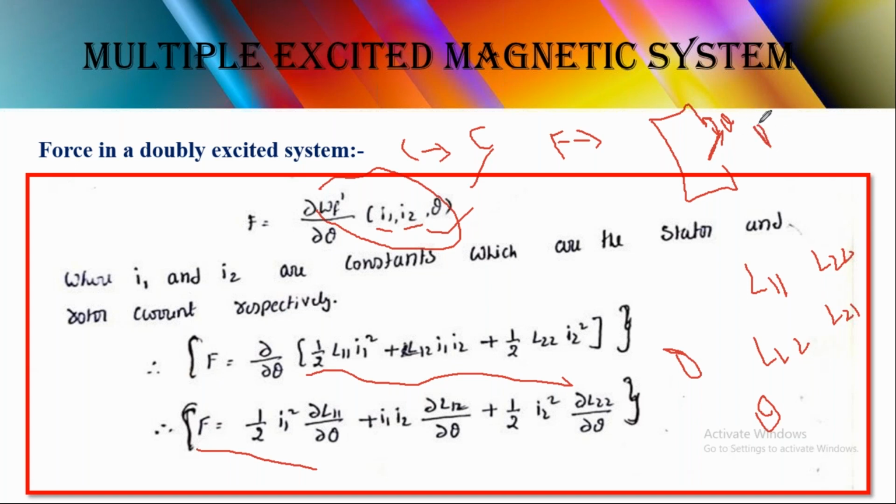So based on different positions we can find the theta value, and based on the theta value we can get the force. So this is the derivation of a multiply excited magnetic system with two cases. In the two cases we assume one parameter as a constant and the other parameter as a variable.